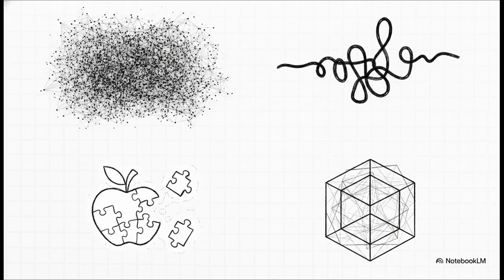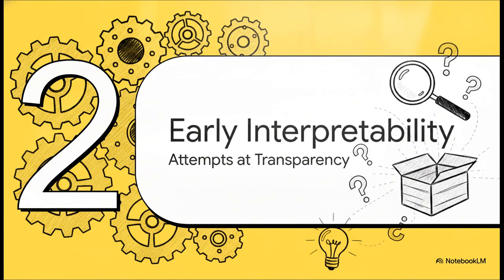Third, we've got distributed representations. If you go looking for the specific folder where an AI stores its knowledge of, say, an apple, you're not going to find it. That concept is distributed, smeared across thousands of different neurons, all firing at once. And finally, just the sheer high dimensionality of all this data makes visualizing the space practically impossible for the human brain.